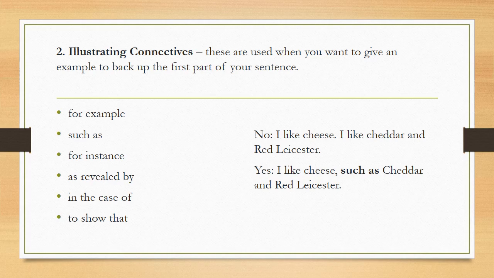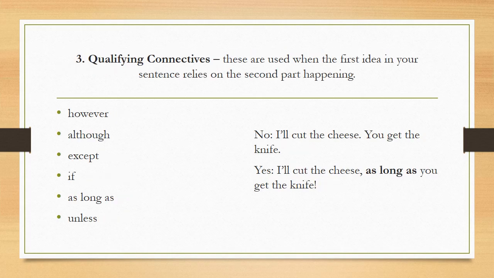I like cheese, such as cheddar and the red Leicester. So the third type of connectives is the qualifying connectives. These are used when the first idea in your sentence relies on the second part happening. So when the first idea of your sentence relies on the second part of your sentence, you can use these qualifying connectives. The example connectives are however, although, except, if, as long as, and unless.